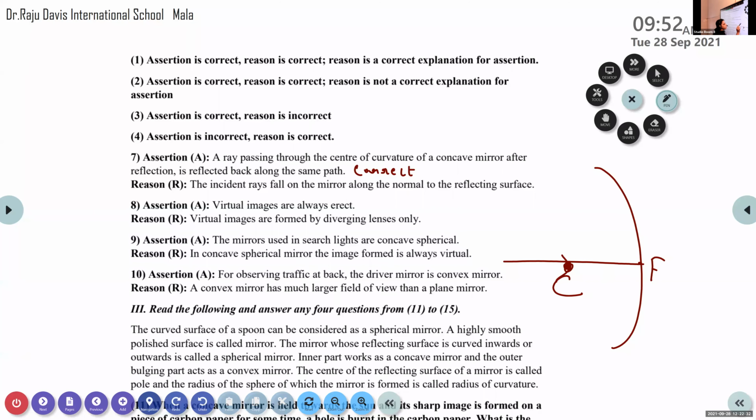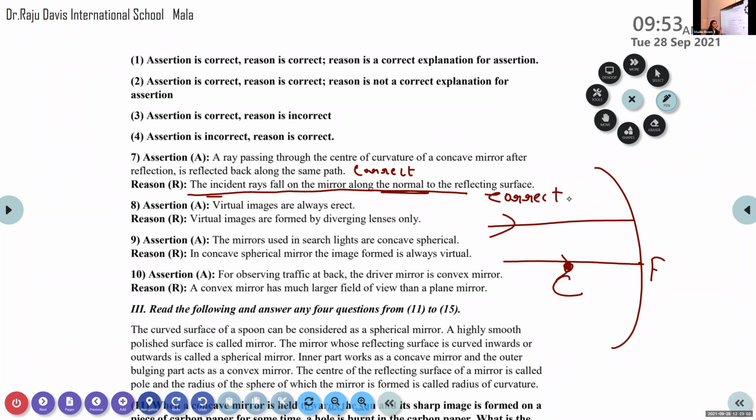How do the incident rays fall on the reflecting surface? Parallel, or along the normal. Sometimes a ray of light is incident on the reflecting surface along the normal. So the incident rays fall on the mirror along the normal. So here the reason is also correct.